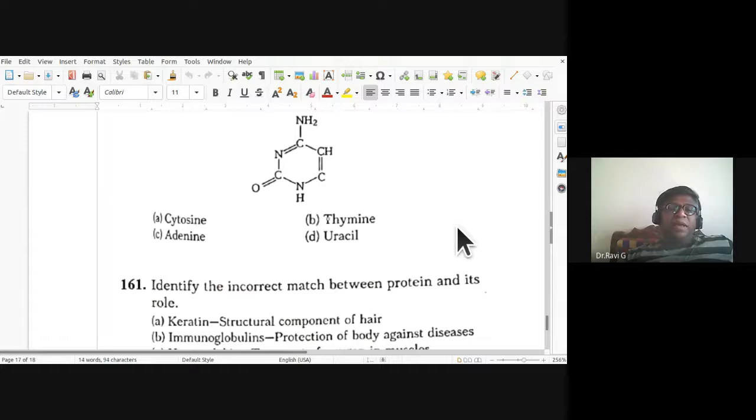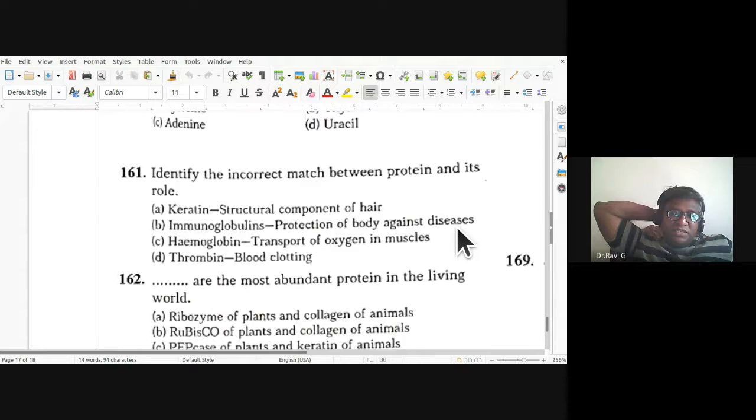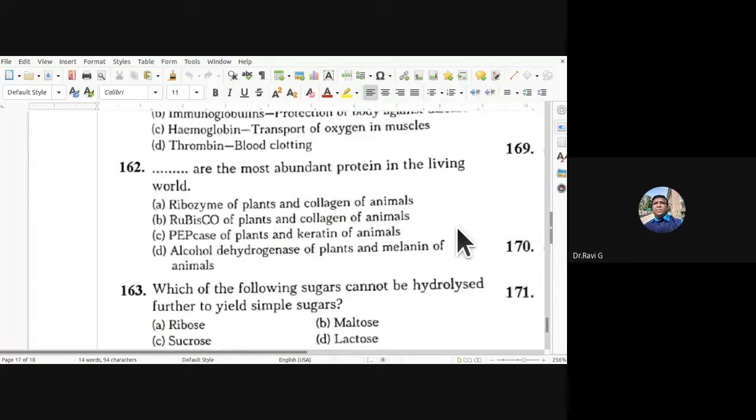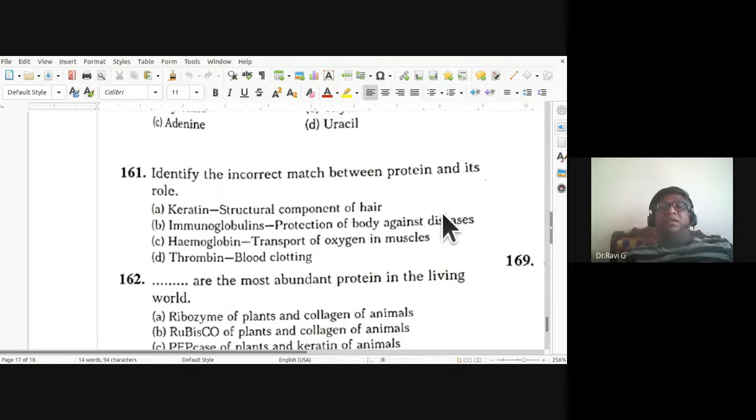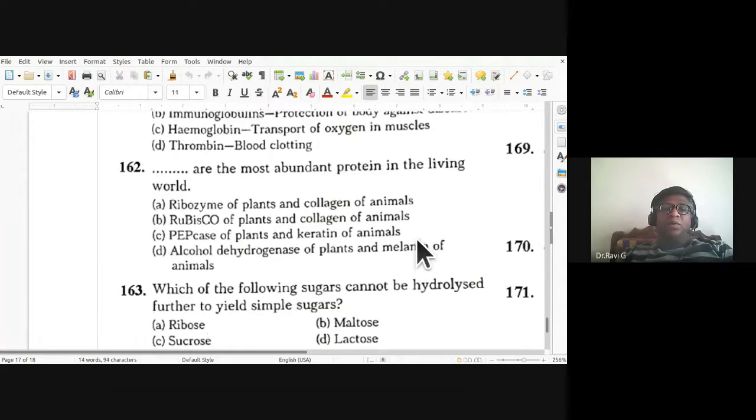Identify the incorrect match between protein and its role. Hemoglobin, oxyhemoglobin, they bring about the transport of oxygen in muscles. That is wrong.